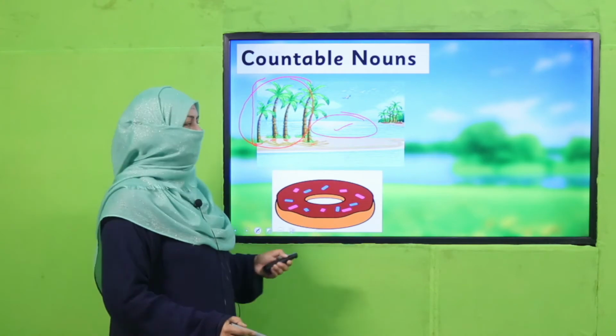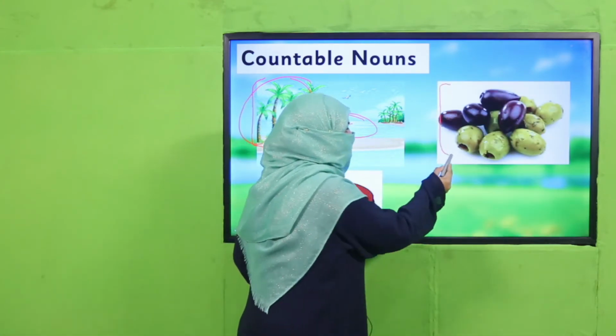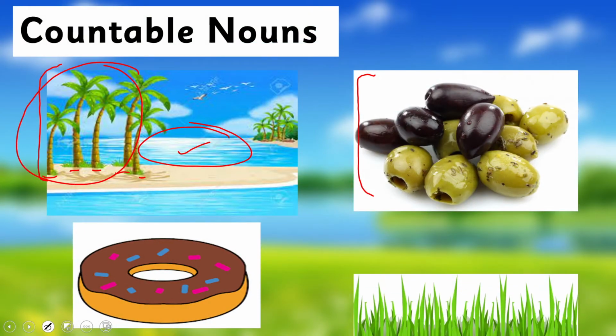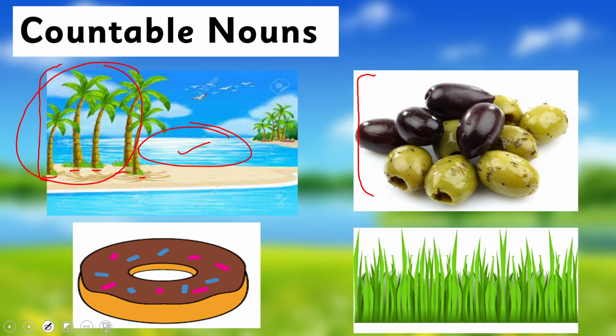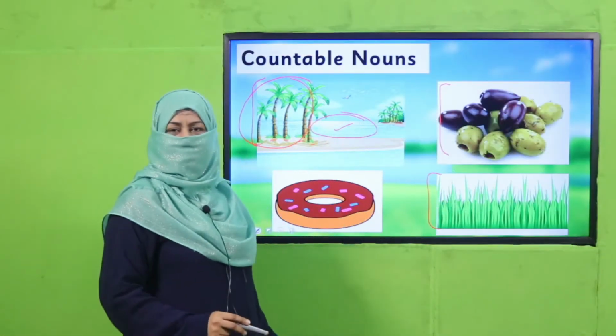One donut, you can count. It's countable. A few olives, if you start counting, you can count these yummy olives. So, countable. And grass, can we count it? No, it's uncountable, right?